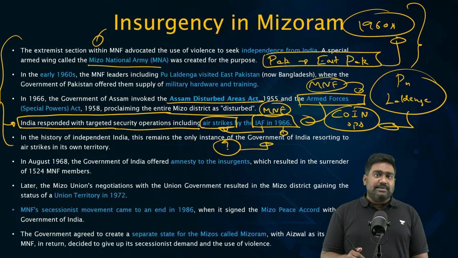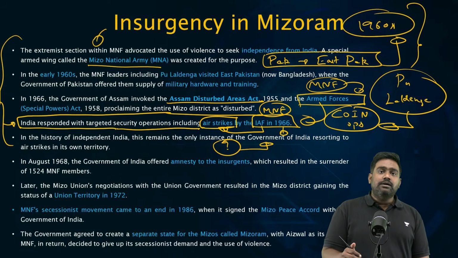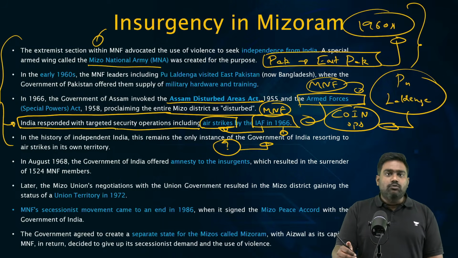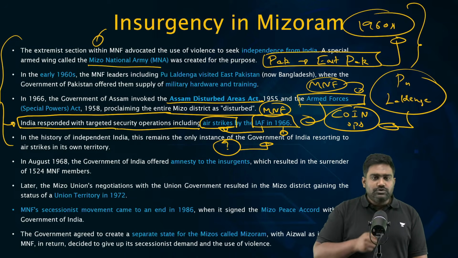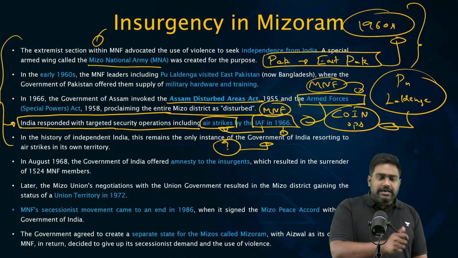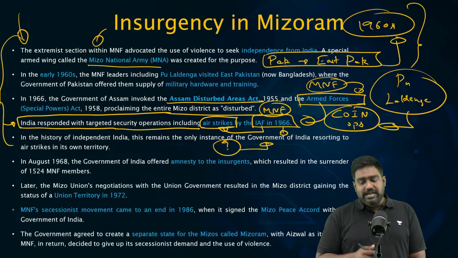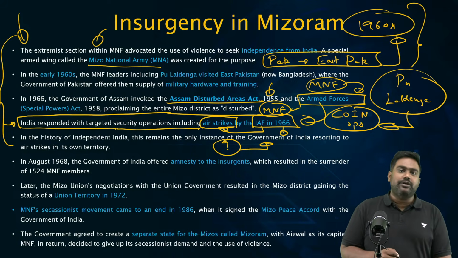Only in specific areas like Northeast India, Jammu and Kashmir, Punjab, Indian armed forces have been used selectively. To deal with the Khalistan movement, for specific operations, Indian armed forces were used, like Operation Blue Star. In Northeast India, to tackle the insurgent threat, the Indian Army has been used. The Indian Air Force has been used once. In Jammu and Kashmir, as you know, the Indian Army has been used in counter-terrorist operations.